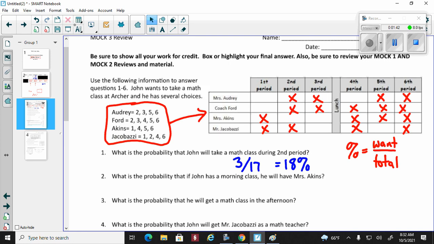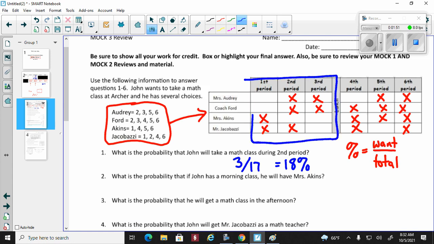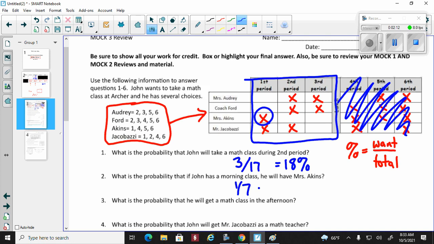All right, what is the probability that if John has a morning class, he will have Miss Aikens? This is where things get a little more challenging, because we are only focusing on morning classes. Everything in the afternoon we don't care about, so that means the total changes a little bit. Miss Aikens only teaches one class out of 1, 2, 3, 4, 5, 6, 7 class offerings, because there are only 7 classes offered in the morning, which will be 14%. There we go.